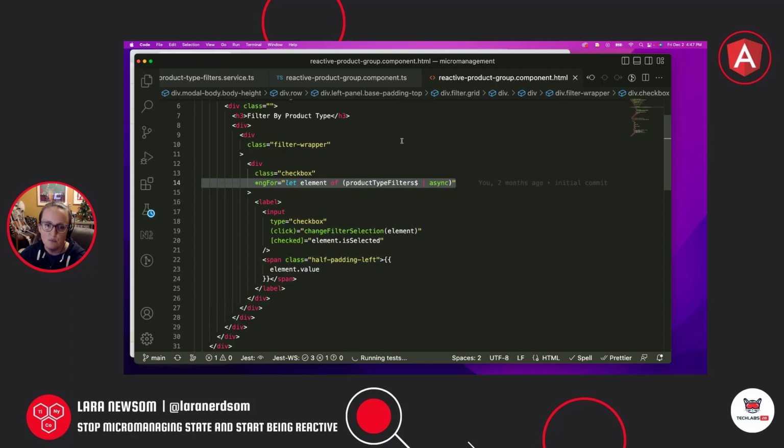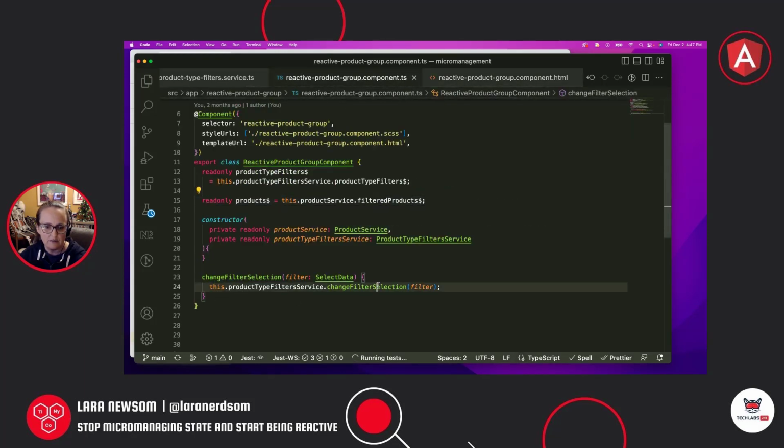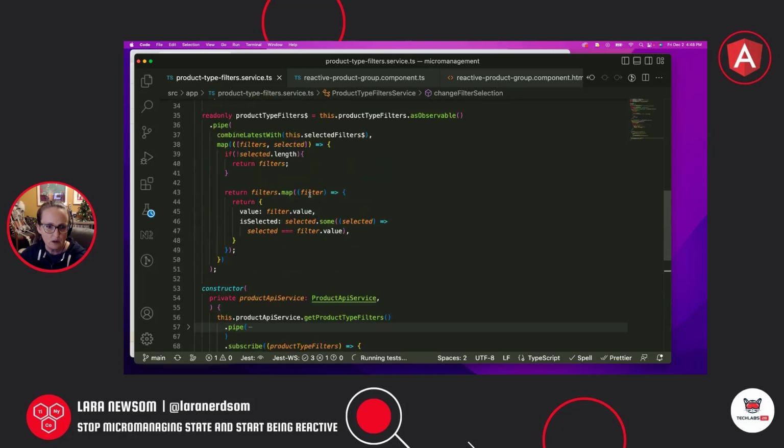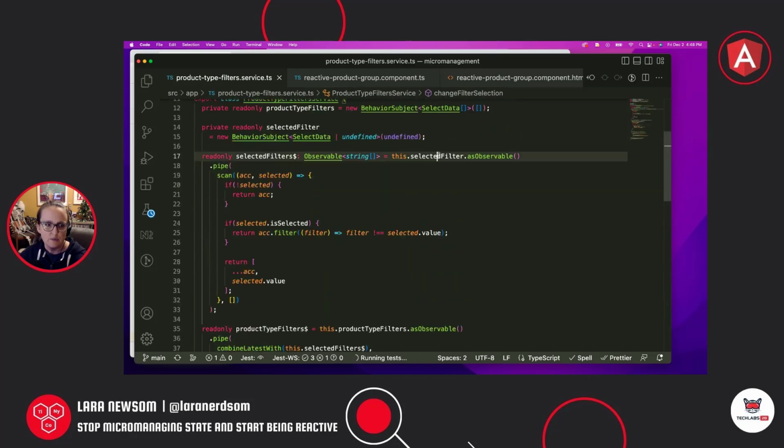And then it also prepares our component should we choose to turn on OnPush change detection. Now you can see here, when we click on one of the checkboxes, it's going to send the element that was selected to this change filter selection method. So that's going to go over here. That's going to invoke this method here on the product filter service. Then that's going to emit the next value into the selected filter stream up here,